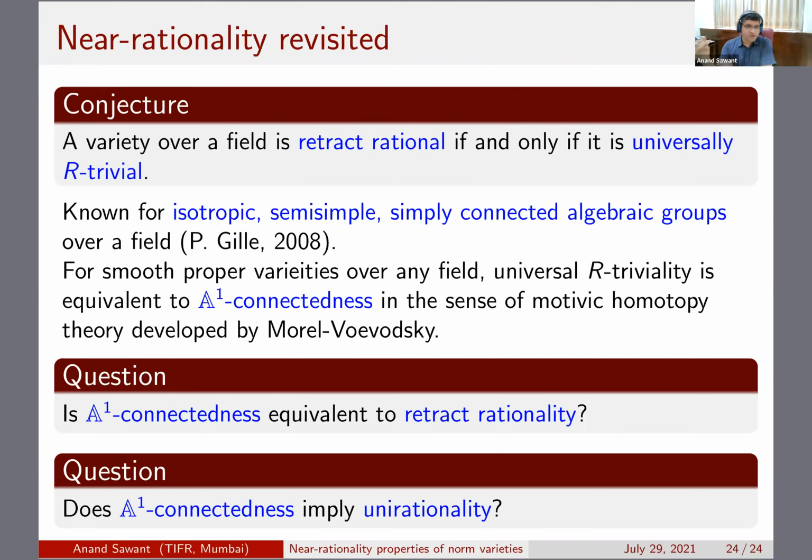Hence one believes that perhaps this notion, and of course for smooth proper varieties this happens to be equivalent to universal R-triviality, over an arbitrary variety this is unknown. But one can ask these two questions that I have asked, which are perhaps more tractable, just because the sheaf of A1-connected components has some structure: whether this notion is equivalent to retract rationality, or if it implies unirationality. And with this, I think I'll stop here. Thank you for your attention.